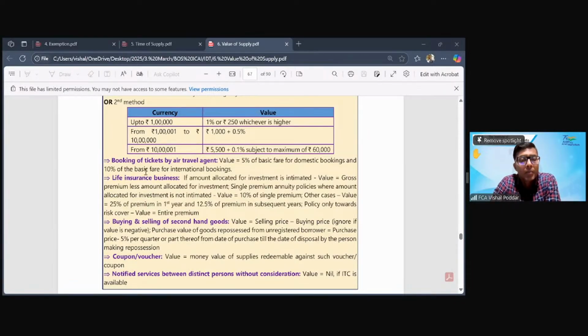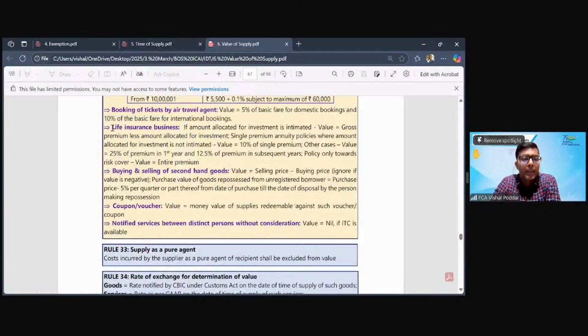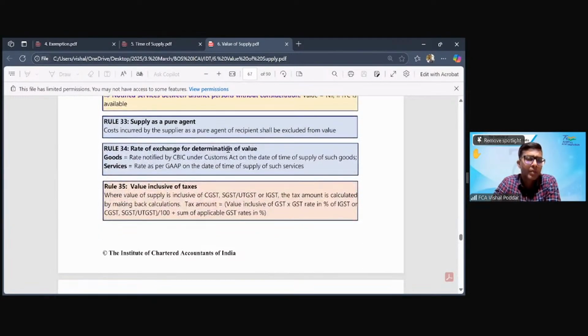Now, the other remaining valuation rules are that for air travel booking, the agent's valuation is 5% of basic fare if it is domestic and 10% of basic fare if it is international. This is the valuation. Then for life insurance, again, they have given some estimated value. So there are different values given for different businesses. You can read by yourself, so I'm not getting into this. So this is the simplified part.